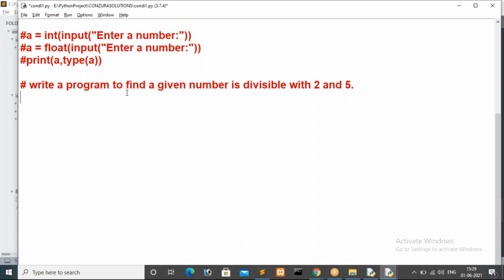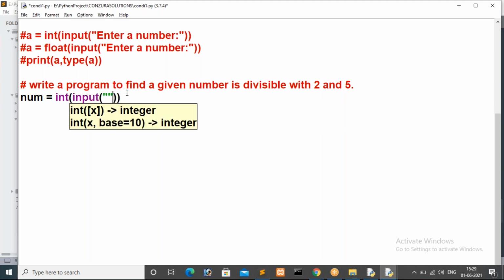So for that case, first I'm going to read a number from the user. Again, num is equal to, so we are going to read an integer number, right? So int of input. So here I'm going to display a message: enter a number. Just I'm showing a message for the user's clarity purpose.